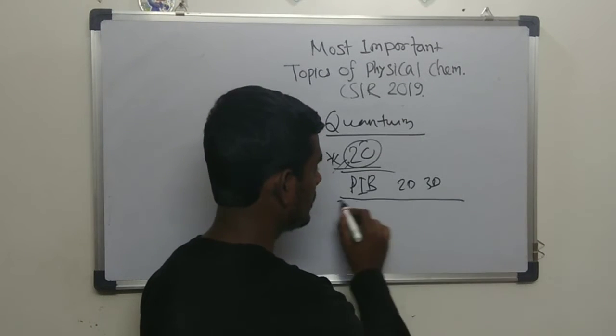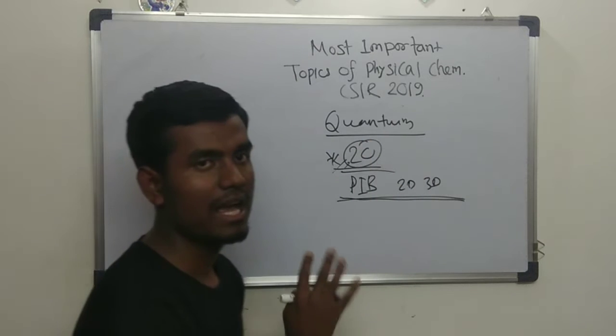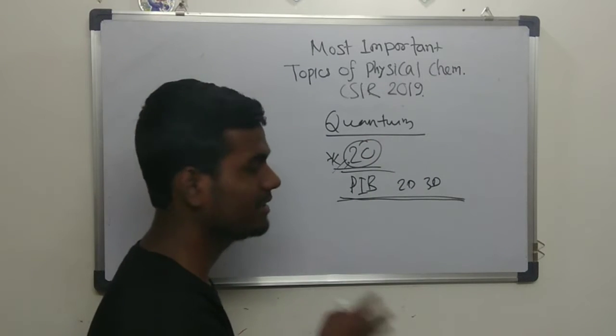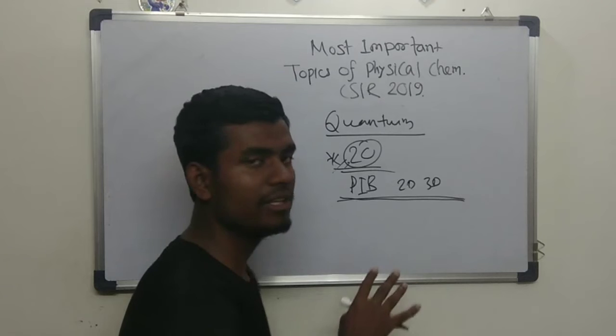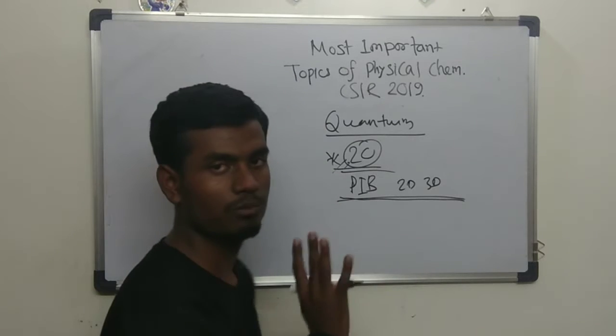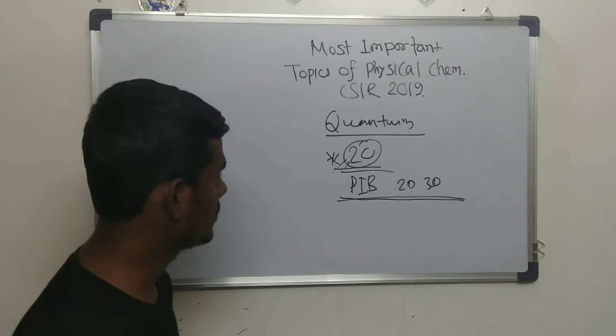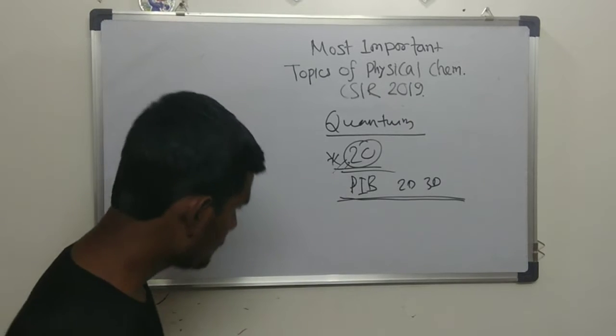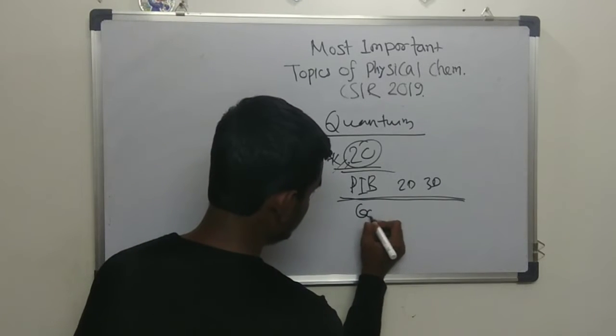There are several important questions from this topic, and if you see the last 10 years or whatever, you will definitely get a question from particle in a box. So it's the most important topic. Coming to the second point, commutator.